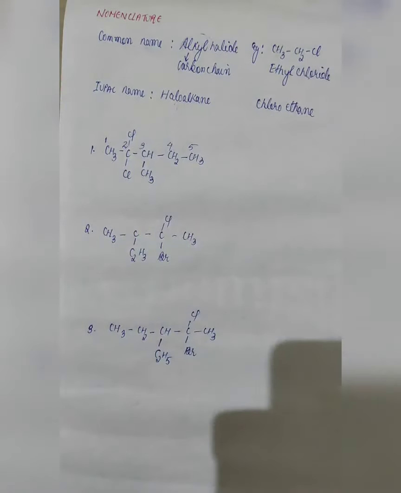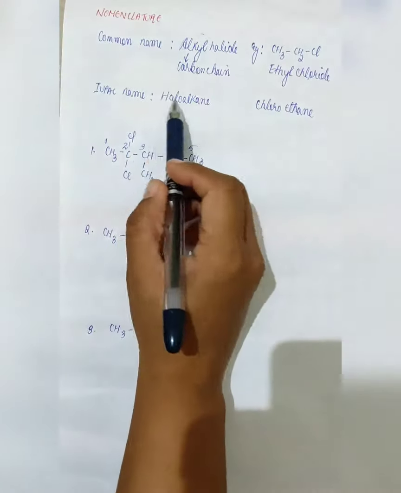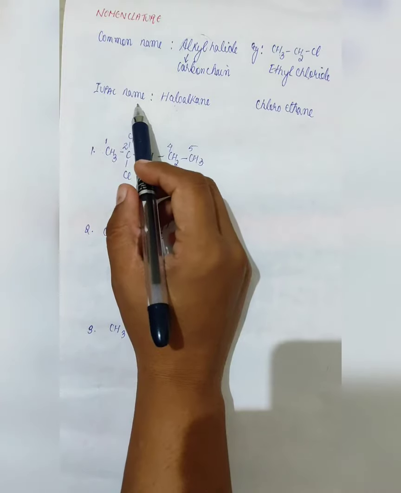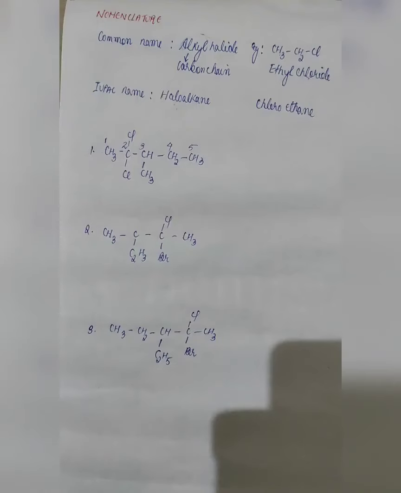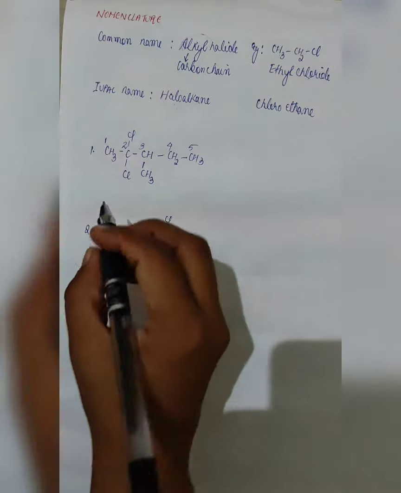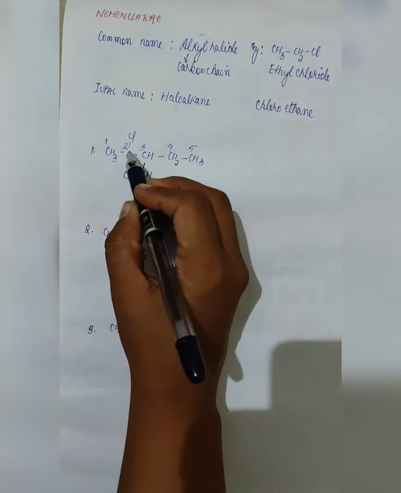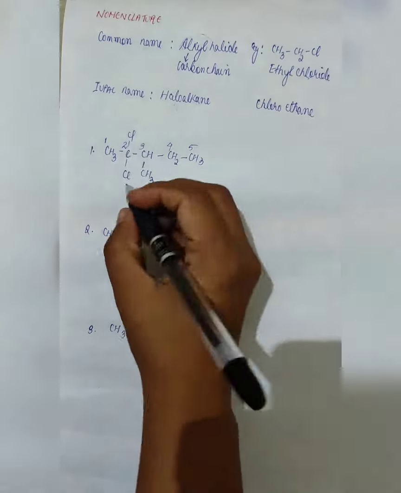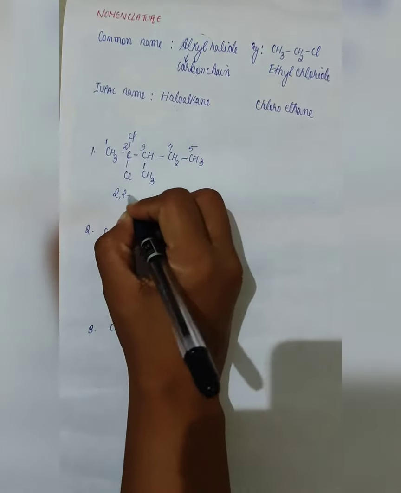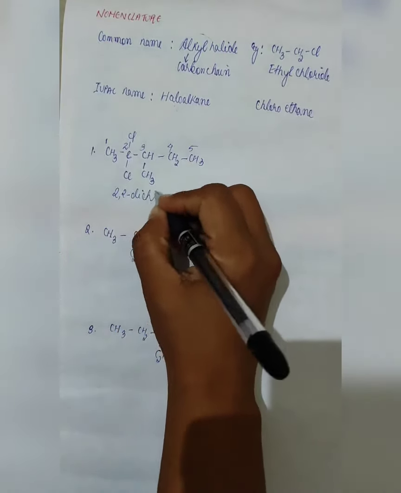Now if more than 1 halogen is present, we will use the prefixes di, tri, tetra, and so on. In this case, for the IUPAC name, the halogen will be named first. Since we have 2 halogens connected to the carbon having number 2, it will be 2,2-dichloro.